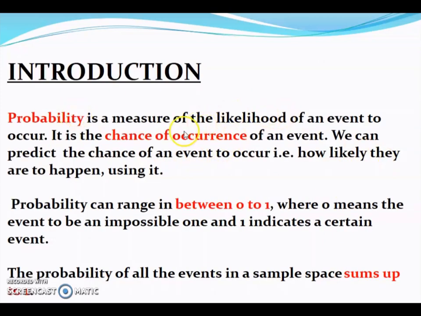So this is the definition of probability. Probability is a measure of the likelihood of an event to occur. It is the chance of occurrence of an event. We can predict the chance of an event to occur, that is, how likely it is to happen, using it. Probability can range between 0 to 1, where 0 means the event is an impossible one, that is, it cannot happen at all, and 1 indicates a certain event, that means it is sure to happen. The probability of all the events in a sample space sums up to 1.